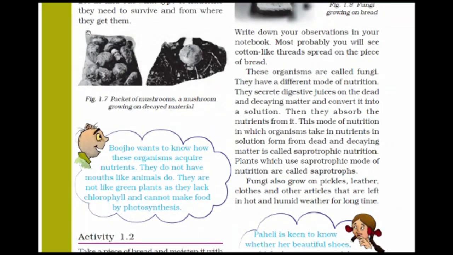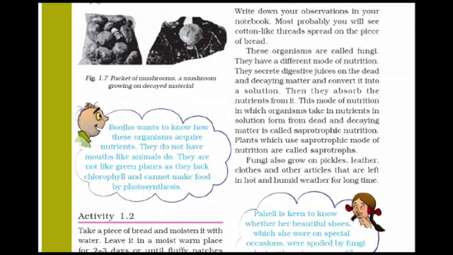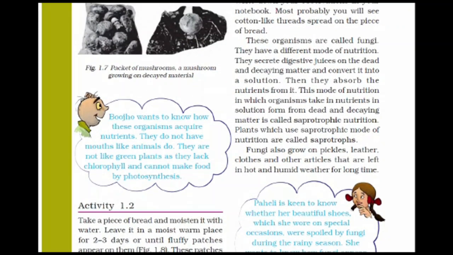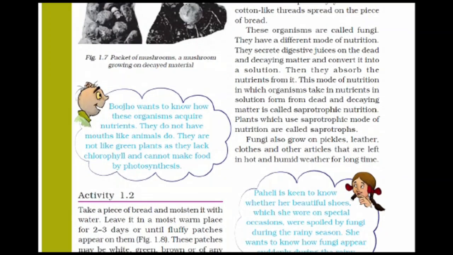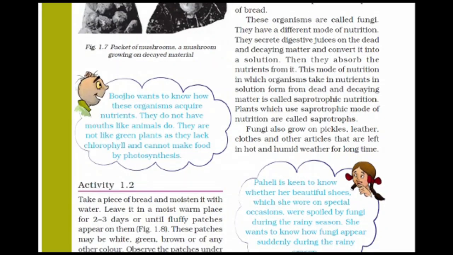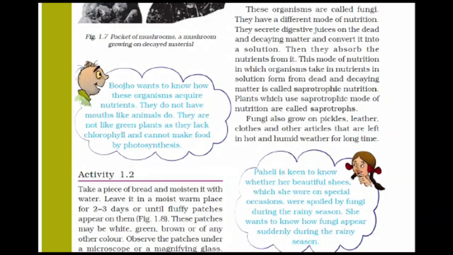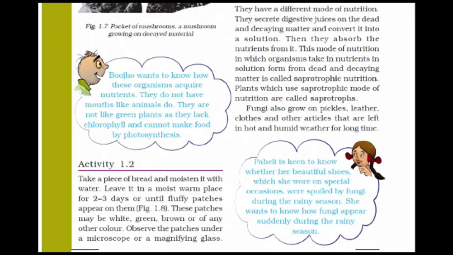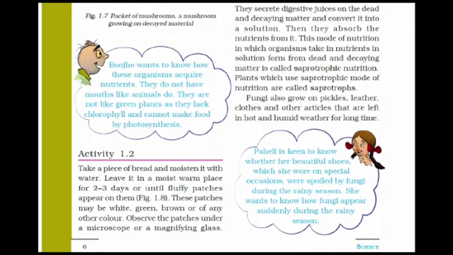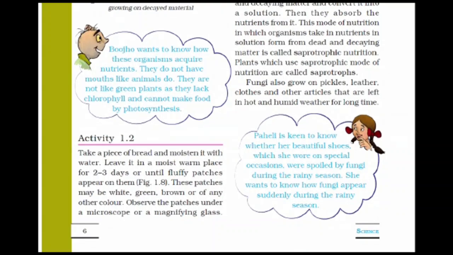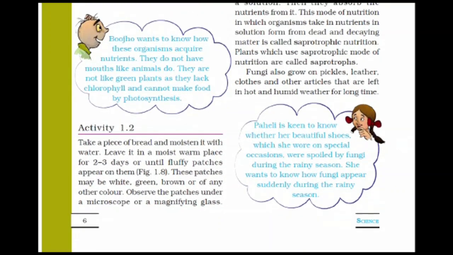You can see a packet of mushrooms and a mushroom growing on decayed material in the picture. Now, Boojo wants to know how these organisms acquire nutrients. They do not have mouths like animals do. Then how are they taking their food? They are not like green plants, as they lack chlorophyll and cannot make their food by photosynthesis.